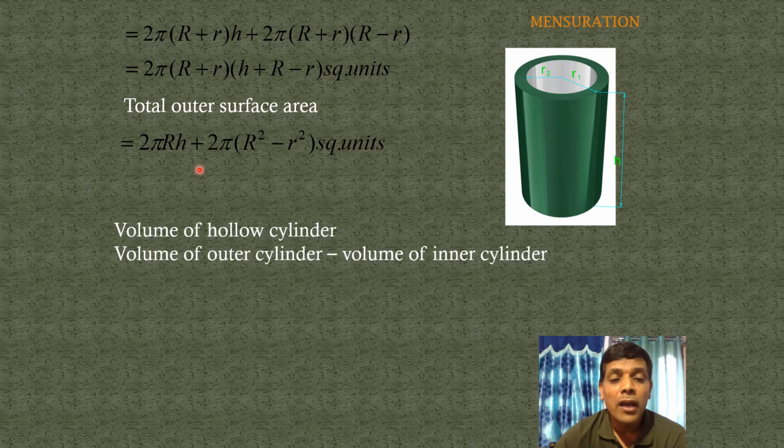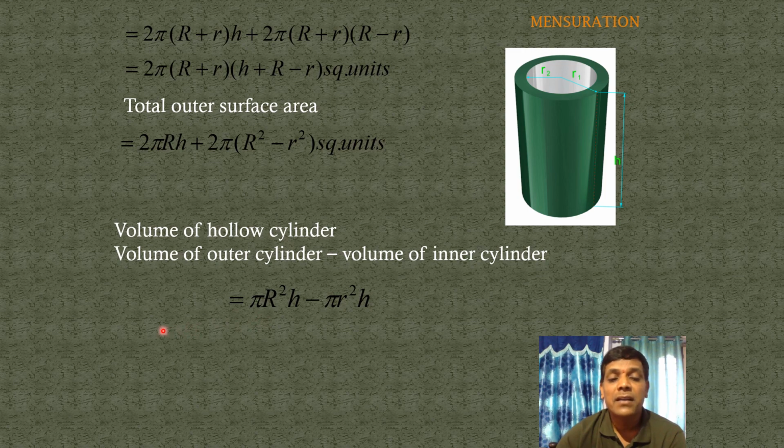Next one, volume of a hollow cylinder. So how to find the volume? Do you know the formula for the volume of a cylinder? Pi r square h. But here we are using two radii, big R and small r. So volume of the outer cylinder minus volume of the inner cylinder. Volume of the outer cylinder is pi big R square h, minus volume of the inner cylinder pi small r square h. So write in the next step: pi big R square h minus pi small r square h.